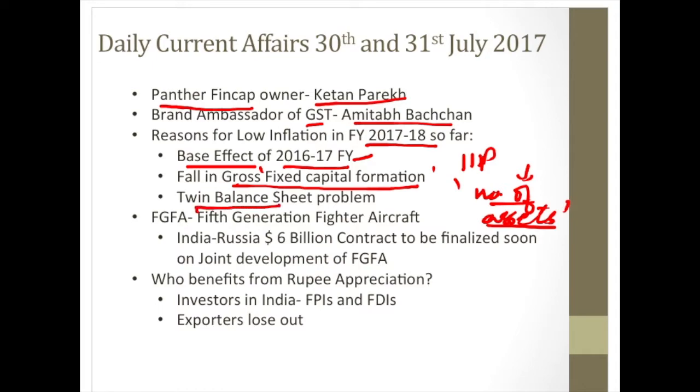Now what is happening because of the twin balance sheet problem? The banks are not willing to lend because they do not have a lot of money in their hands. There's a lot of NPA. Their balance sheets are not very attractive, so they are not lending very much.